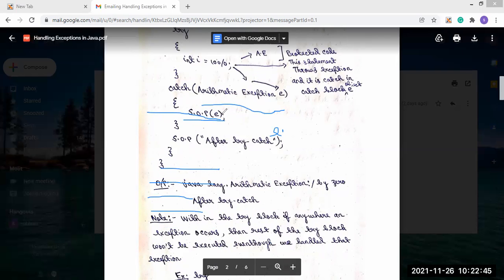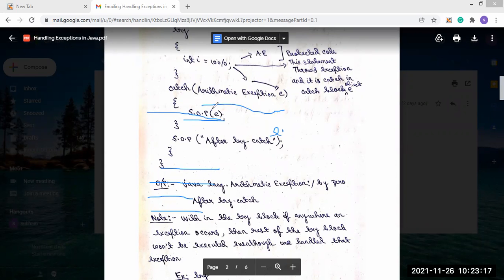If we use e.toString, it will print the name and the description of the exception. If we use e.getMessage, then the description of the exception will be shown. And if we use e.printStackTrace, then the name of the exception, the description, and the stack trace will be shown.